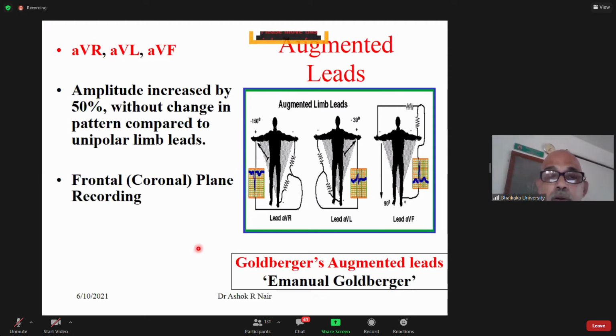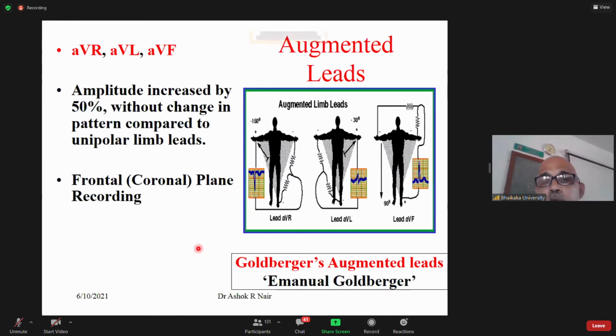The aVR recording will be almost similar, but the QRS complex amplitude will be 1.5 times that of VR.